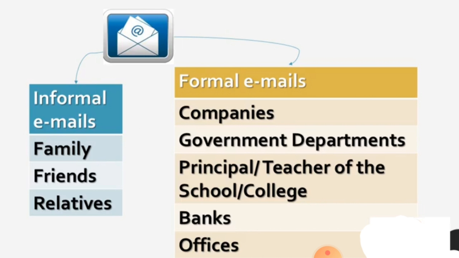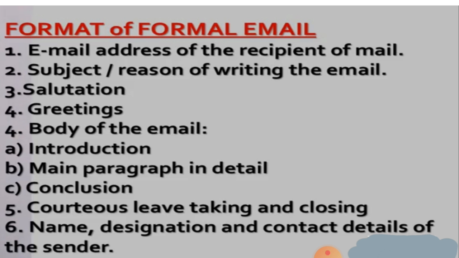Informal emails are for family, friends, and relatives, and we write formal emails for companies, government departments, the principal or teacher of a school or any college, banks, and offices. So we will now discuss the format of a formal email. Email address of the recipient of the mail. First of all, we will write the email of the sender. Then subject, or the reason for writing the email. We will then include the subject, or what is the reason for our email writing.